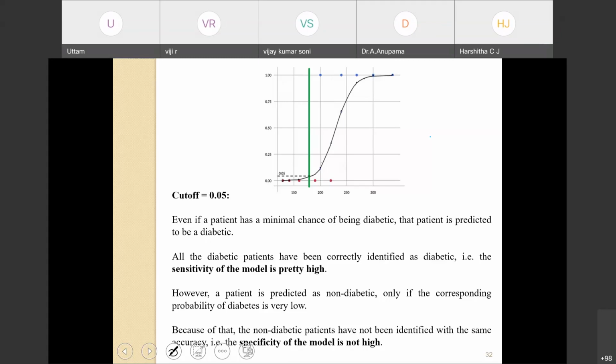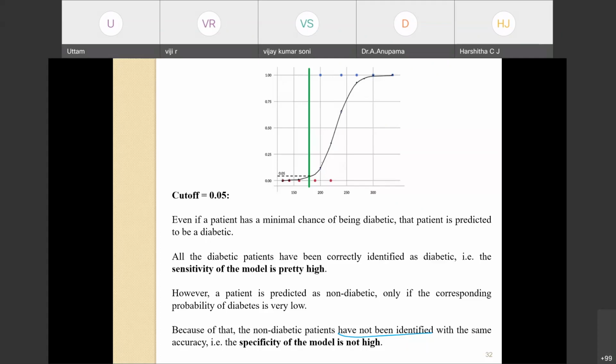Because of this, the non-diabetic patients have not been identified with the same accuracy as the diabetic patients. Therefore, the specificity of the model is not high. The model is very sensitive in identifying the diabetic patients, but specificity is not high.